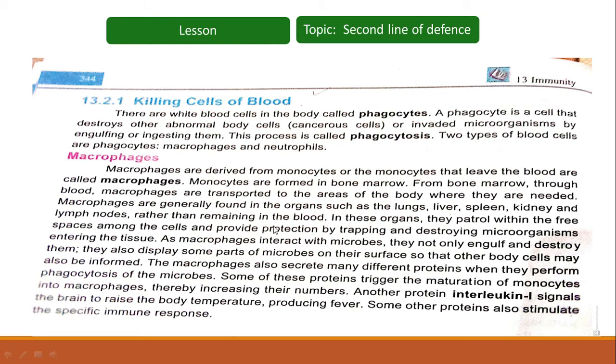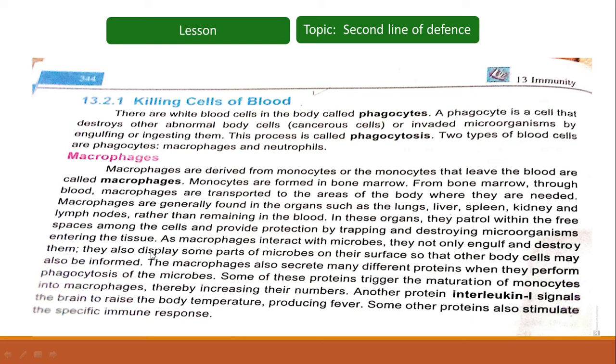Macrophages are generally found in organs such as lungs, liver, spleen, kidney, and lymph nodes rather than remaining in the blood. In these organs, they patrol within the free spaces among the cells and provide protection by trapping and destroying microorganisms entering the tissue.